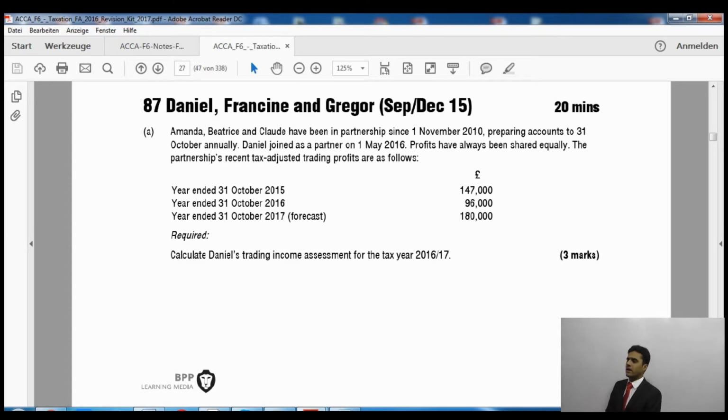Whenever it's asking for the assessment for tax year 2016-17, it means the new partner is joining in, so we'll have to calculate how much tax he will have to pay during tax year 2016-17. Because he is joining the partnership, the first basis period will apply for Mr. D, and we only have to calculate for Mr. D anyway. The first basis period was from the start of the trade to the next 5th April.